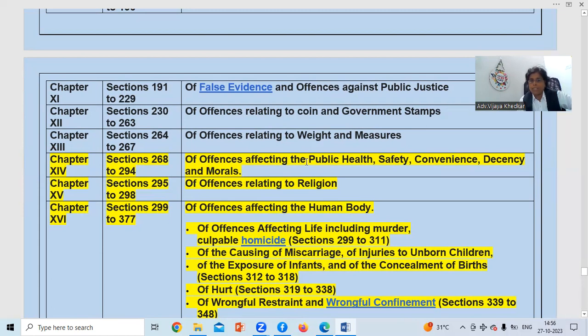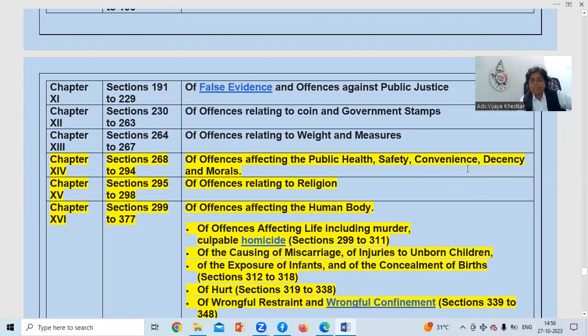These words are important: public health, safety, convenience, decency and morals. The range is section 268 to 294, chapter 14, in which offenses affecting public health, safety, convenience, decency and morals are given.